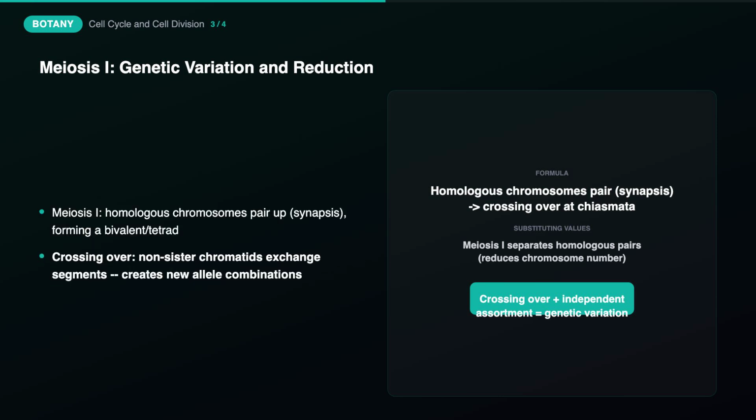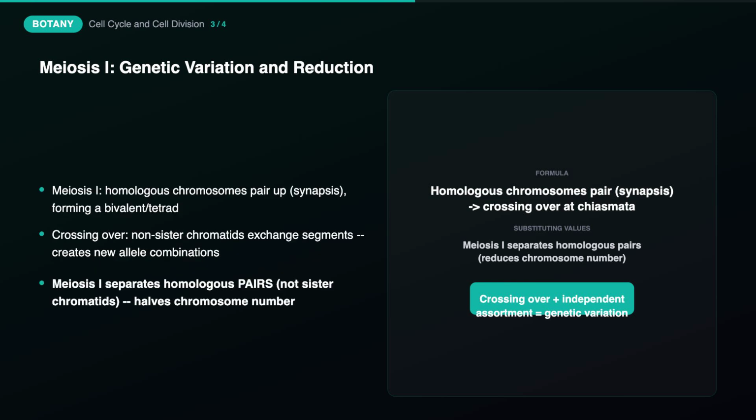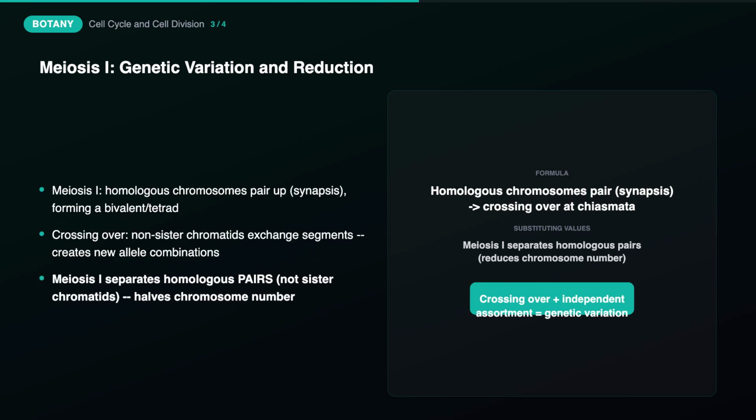Homologous chromosomes, one from each parent, pair up tightly together during prophase 1 in a process called synapsis, forming a structure called a bivalent or tetrad. While paired, non-sister chromatids from the two homologous chromosomes can physically exchange segments, a process called crossing over, occurring at points called chiasmata, and this exchange creates entirely new, recombinant combinations of alleles on each chromosome, distinct from either original parent chromosome.